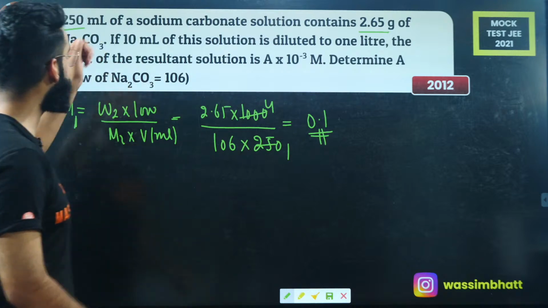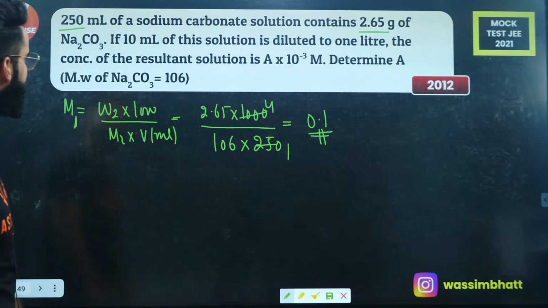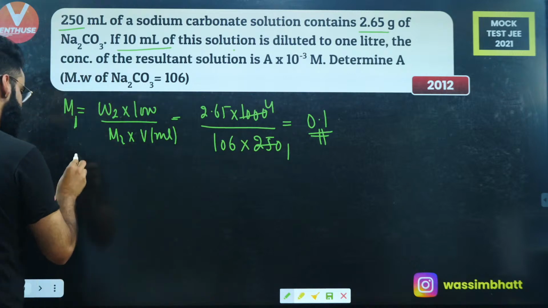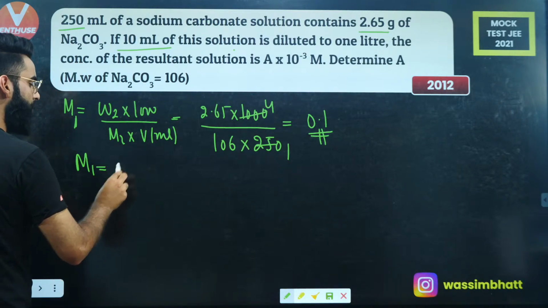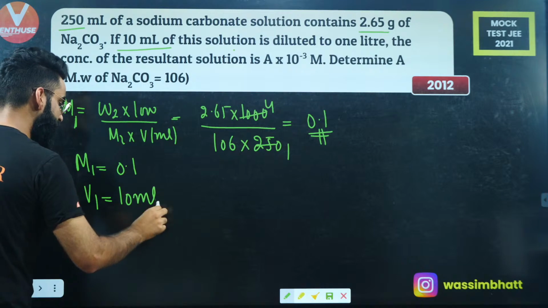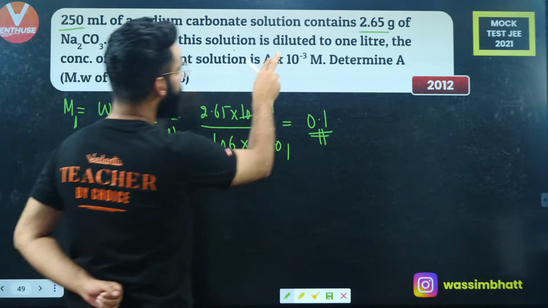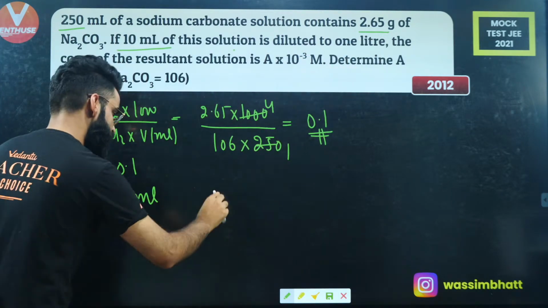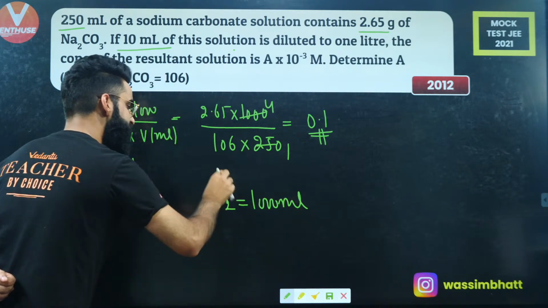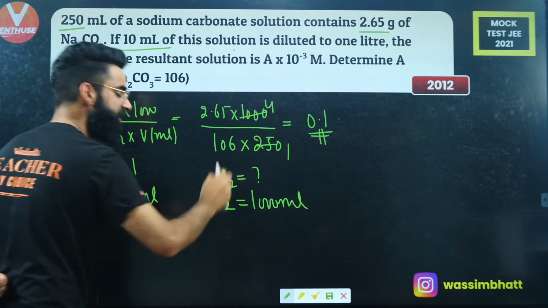You got the molarity of sodium carbonate solution. Now people, if 10 ml of this solution, see, molarity of solution I got to know as 0.1. I'm using some 10 ml of it. If 10 ml of the same solution is diluted to 1 liter, so final volume of the solution is 1 liter, means 1000 ml, right? What is the resulting concentration?